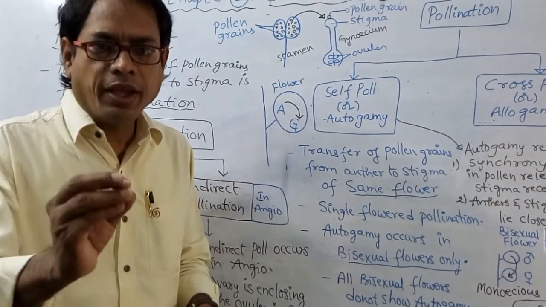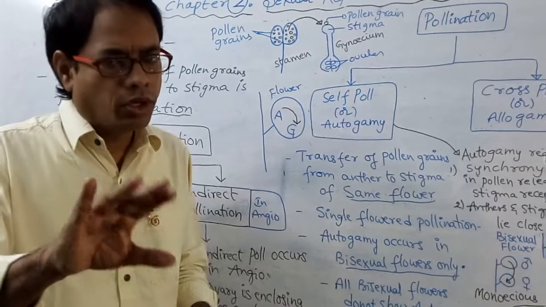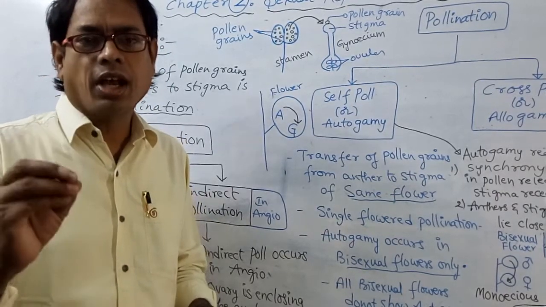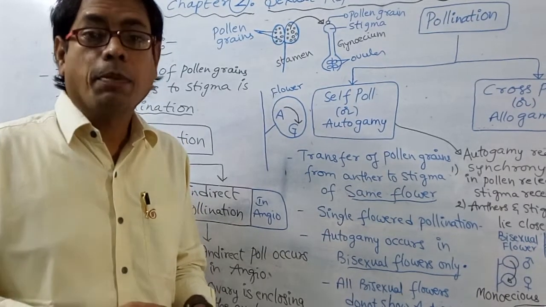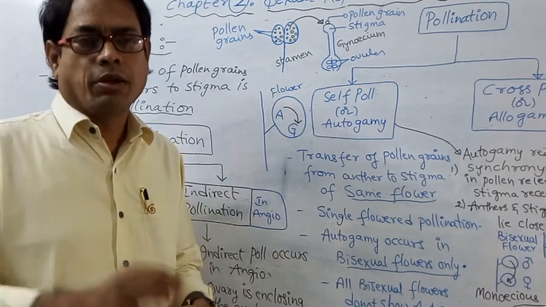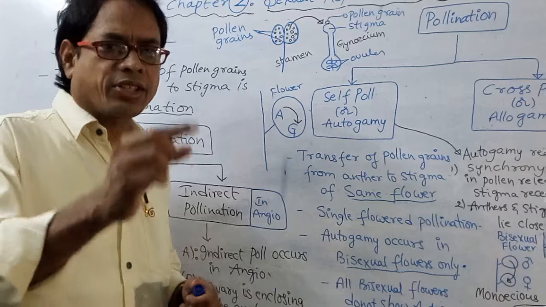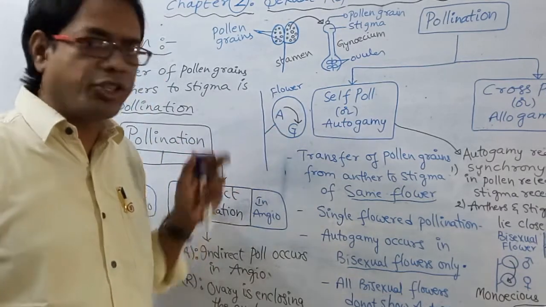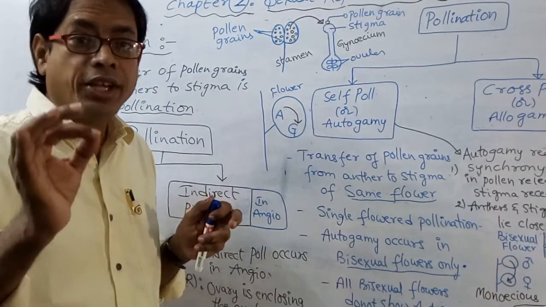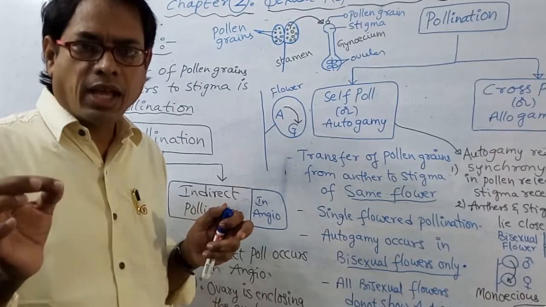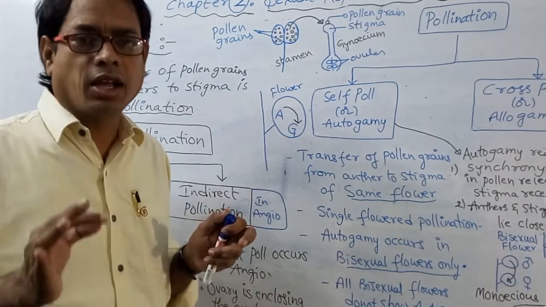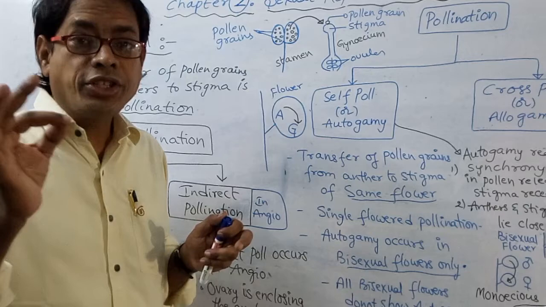A flower with only gynoecium and no androecium is called a female flower or pistillate flower. Once again, a flower with both sex organs is called a bisexual flower. If a flower has only one sex organ, it is called a unisexual flower.